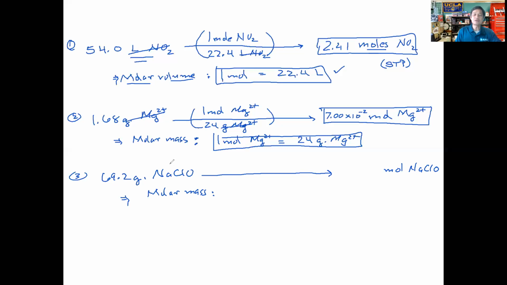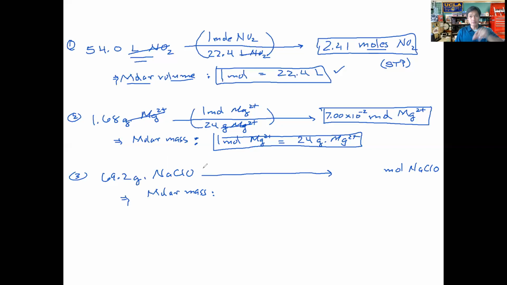And the only way you're going to get the correct molar mass for this compound is by getting the correct formula. Why do you need the correct formula? Because the correct formula gives us the ratio of each one of the atoms in this compound. If you get the wrong formula, you get the wrong ratio. You get the wrong ratio, you're going to add the wrong numbers together, and you're going to get the wrong molar mass. Okay, so sodium hypochlorite is an ionic compound with sodium as your cation. The anion here is the hypochlorite anion. That's one of the polyatomic anions which you had to memorize.